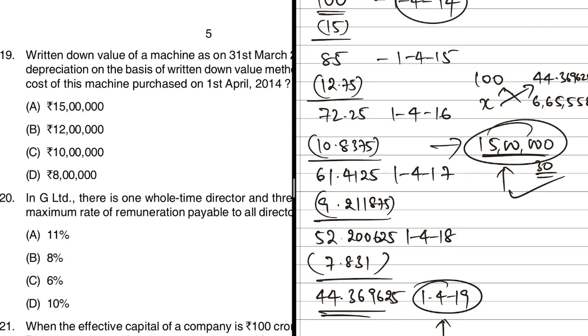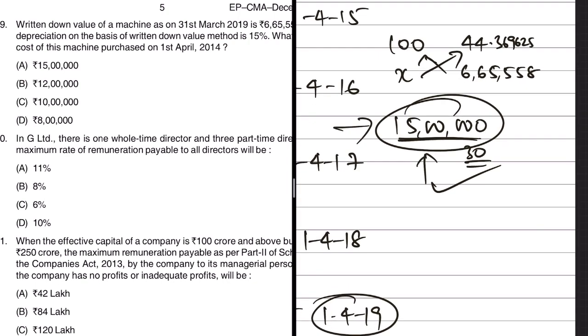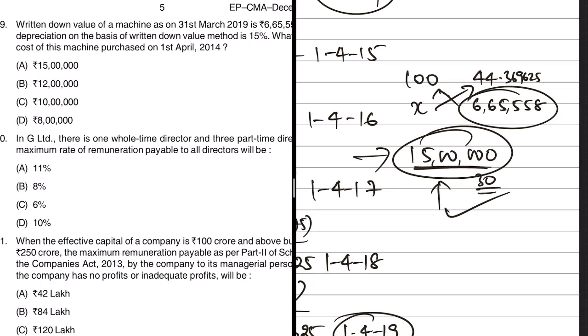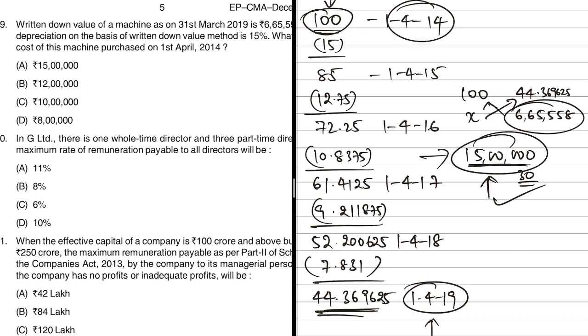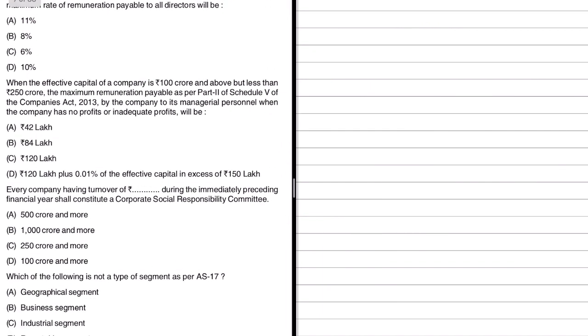So what we did was we worked back and arrived at 44.369625 if the cost was 100. Likewise we already know the WDV as on 31/3/2019 or 1/4/2019, one and the same. So how much would be the cost? When we do the math, we will get 15 lakhs as the answer. You can check this by starting with 15 lakhs as the original cost, and from that reduce 15% every year using the WDV method. You should end up with 665,558.